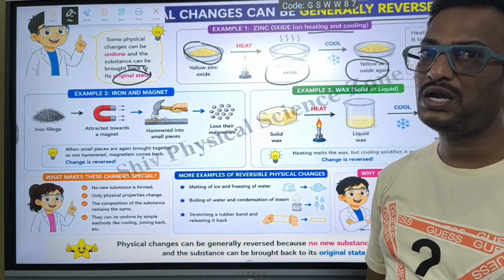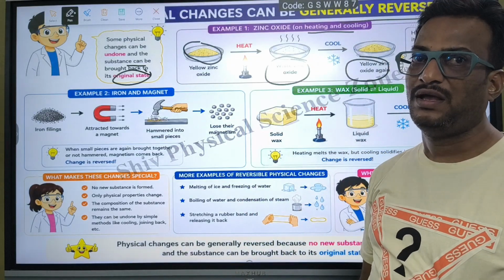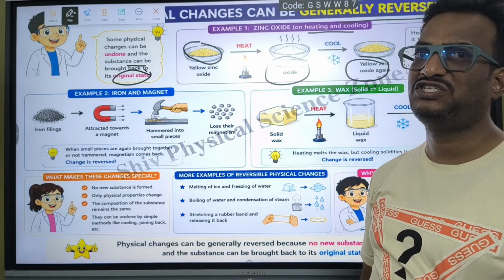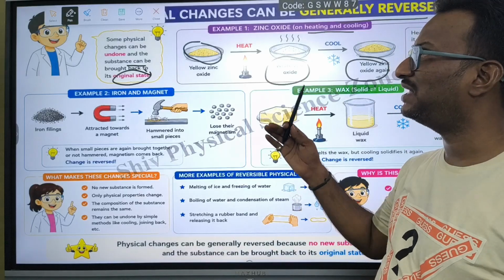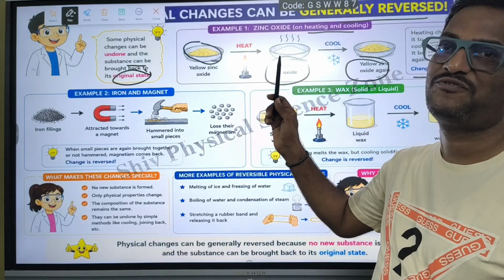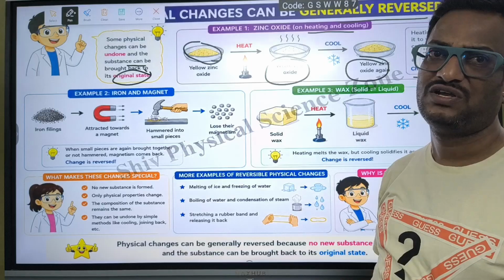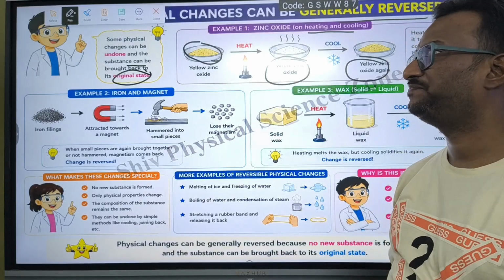Okay, so not all changes involving chemicals will be chemical changes. There are a few chemicals which, though they are chemicals, undergo a physical change after heating.